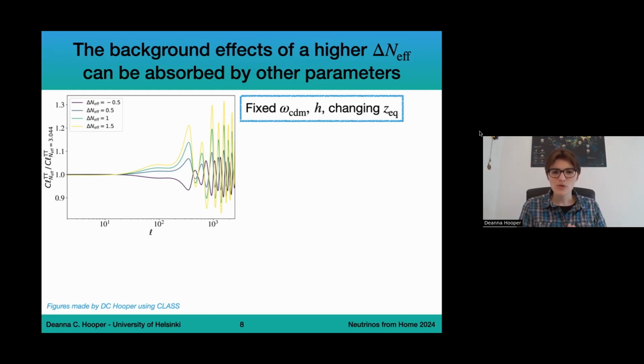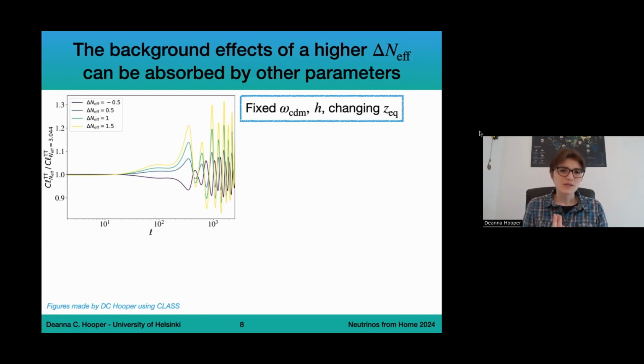Now, the one that I'm showing here, you can see there's a lot of effects. It seems like changing this N effective really does modify a lot of different things in terms of the CMB. However, there is a choice to be made here, and that is what parameters we keep fixed when we increase N effective. In the case that I'm showing here, I have kept fixed the density of cold dark matter. I have kept fixed the Hubble parameter. By doing this, we actually change the redshift of equality, so the time of equality shifts to compensate for this extra species that we've added in the early universe.